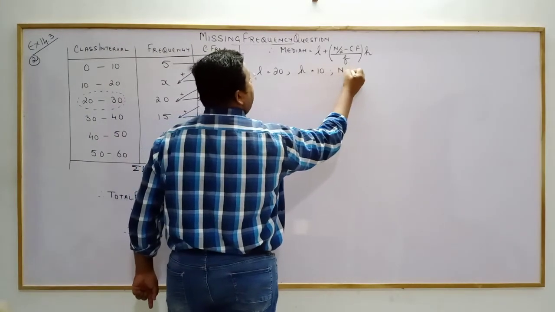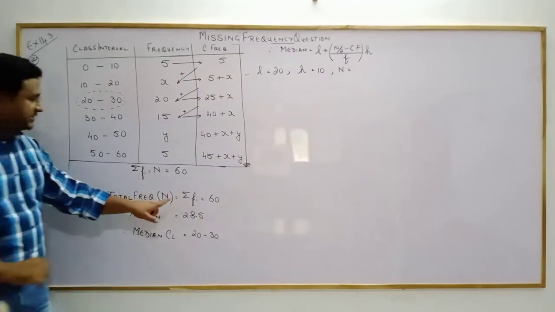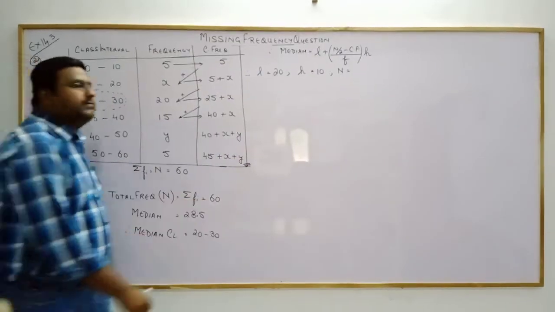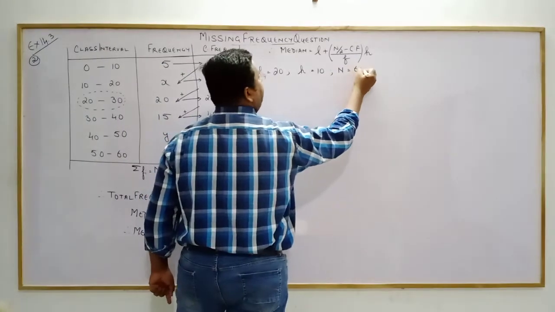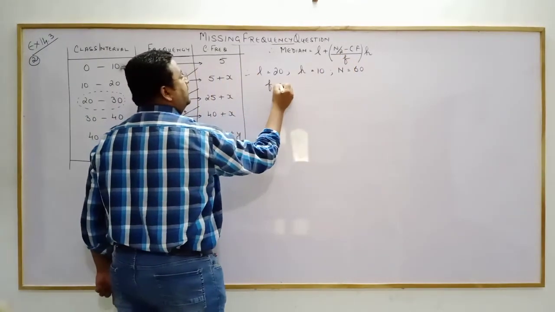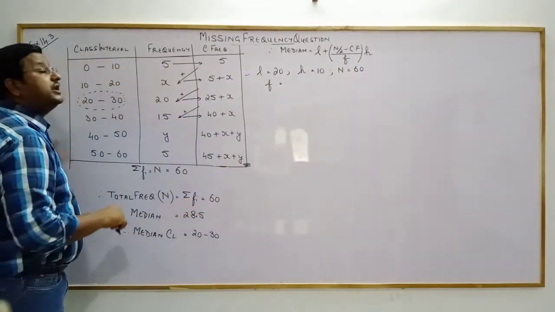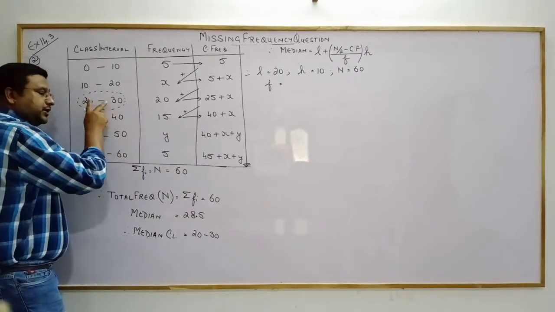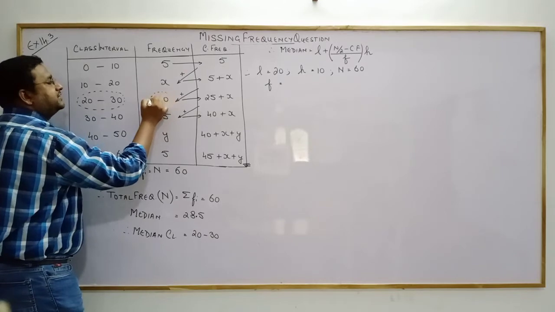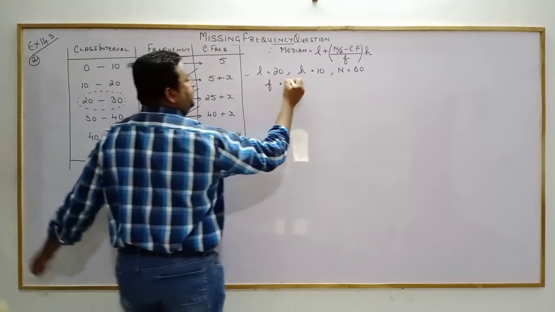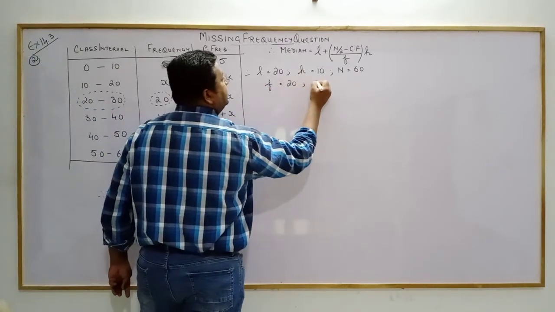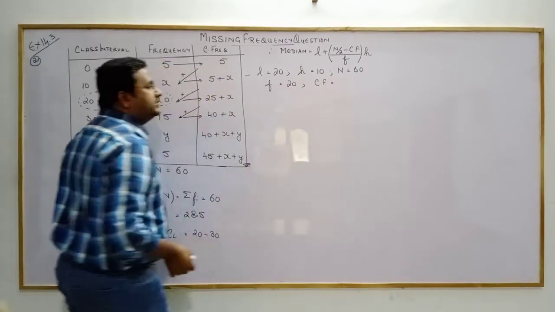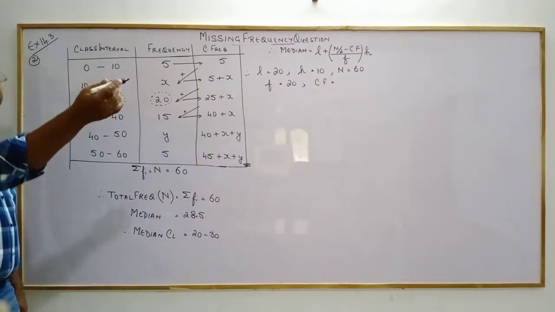Then N. N means total frequency, sigma fi, already given to us in the question: 60. Then F. Remember, frequency of the median class. My median class was 20 to 30, so my frequency F is how much? 20. And then CF, the cumulative frequency of the class preceding the median class.